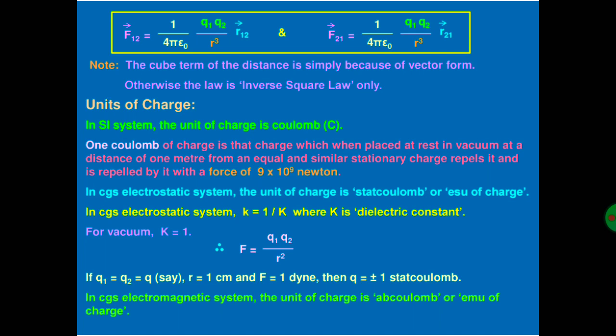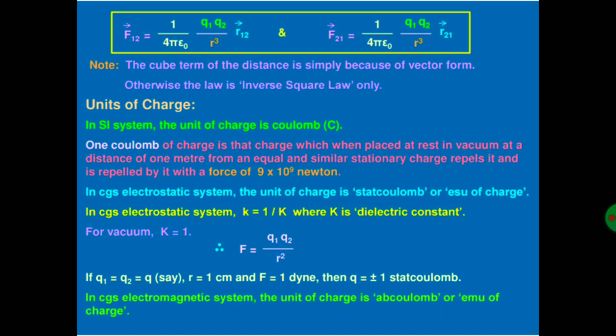Or we can say that when two similar charges are kept at a distance of 1 meter, and the force of repulsion acting between them is numerically equal to 9 into 10 raised to power 9 Newton, then it is also said to be 1 coulomb of charge.